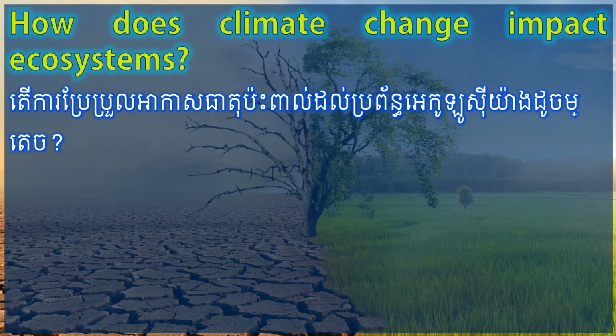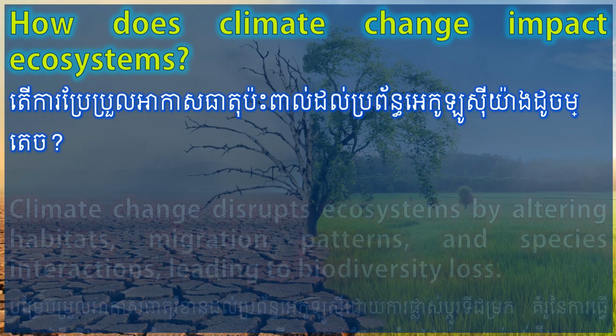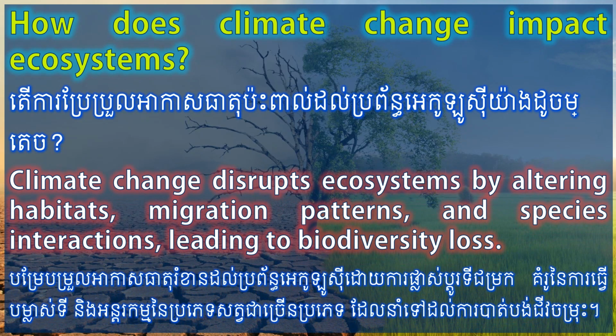How does climate change impact ecosystems? Climate change disrupts ecosystems by altering habitats, migration patterns, and species interactions, leading to biodiversity loss.